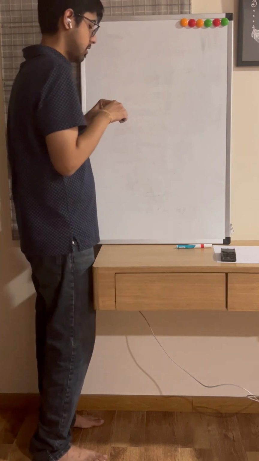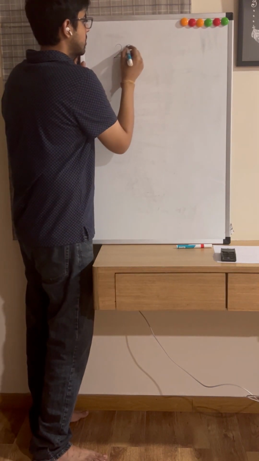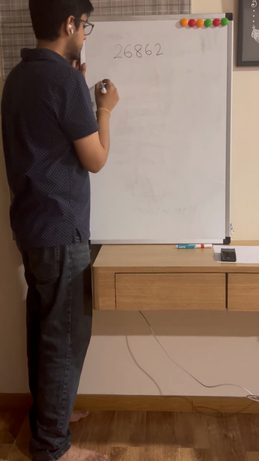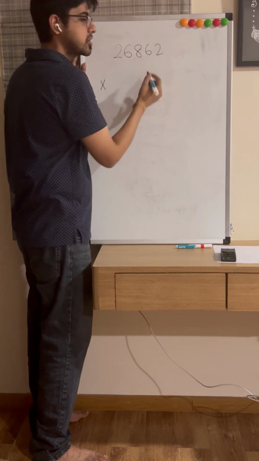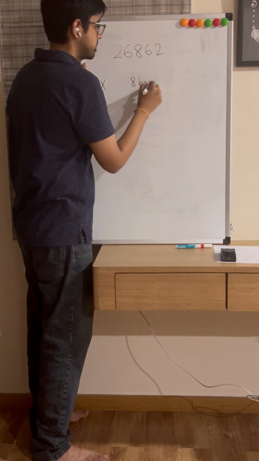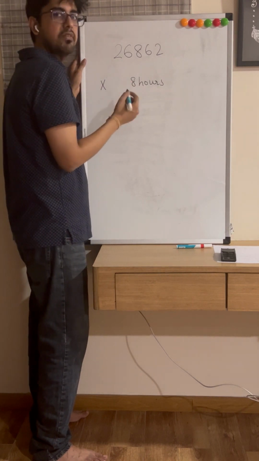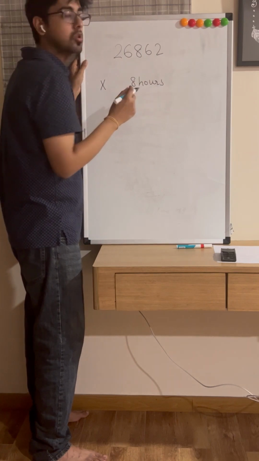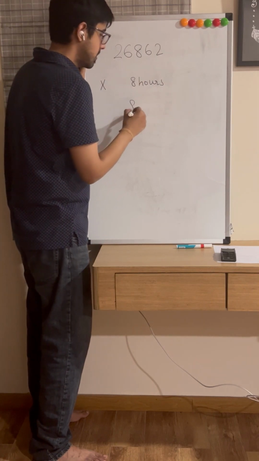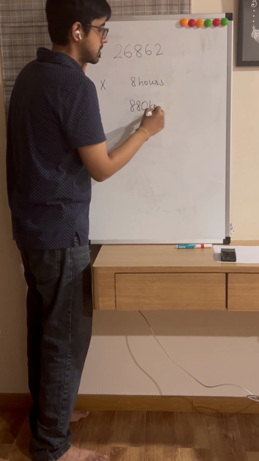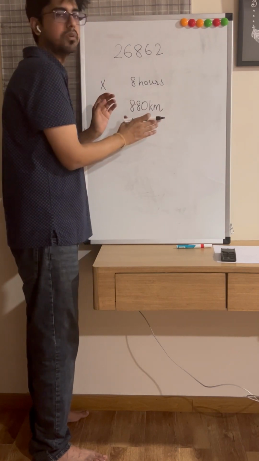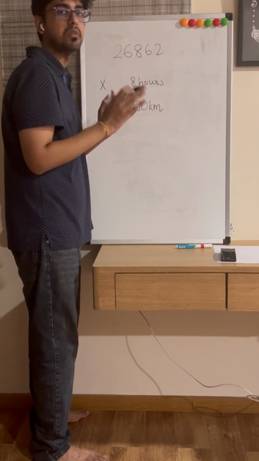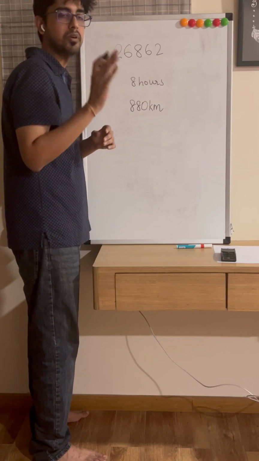was what? The kilometer reading at the end of the trip was 26862. At the start of the trip was x and the duration of the trip was 8 hours. Now, Brishti never drove for more than 110 kilometers per hour as the speed. So the maximum distance Brishti could have driven was 880 kilometers. The distance Brishti would have driven is less than or equal to 880 kilometers because Brishti has never driven for more than 110 kilometers per hour as maximum speed.